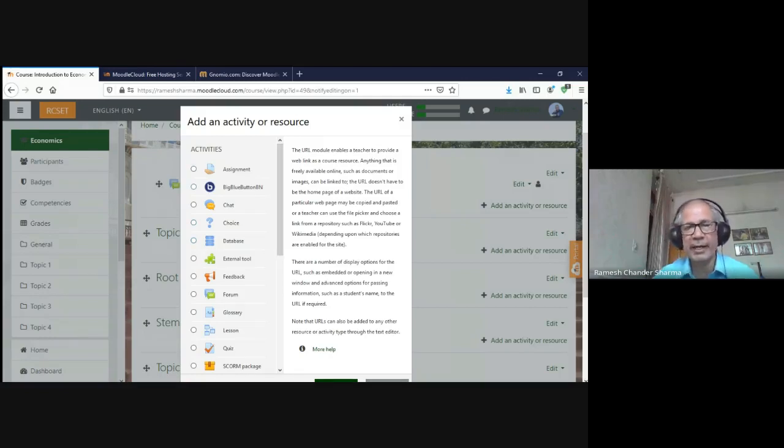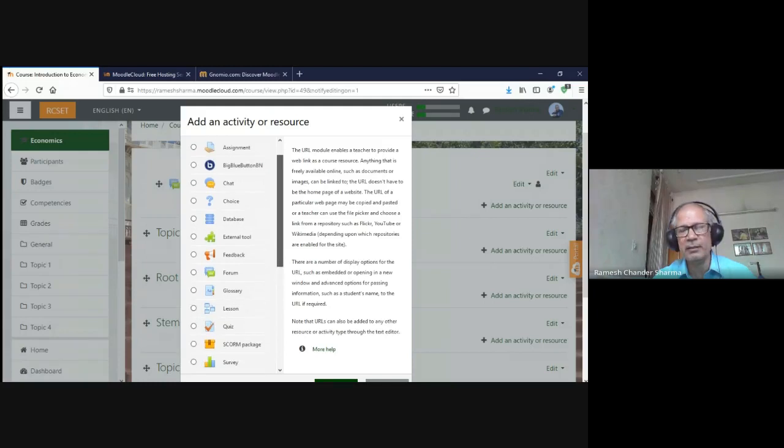Now, these are the activities which we can add to our course. And after I discuss them, I would like to come to the assessment part. For that, there are certain features which allow us to make the assessment automated.